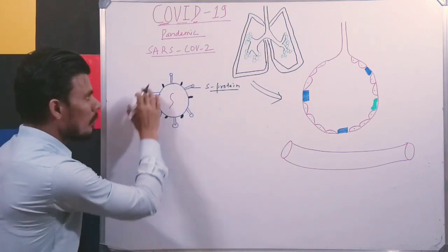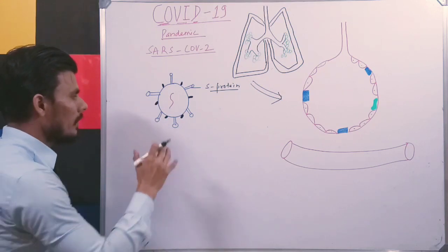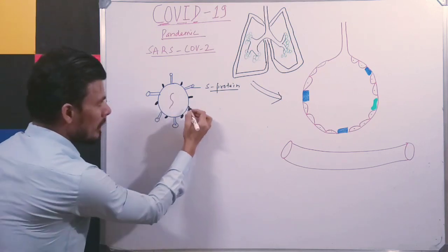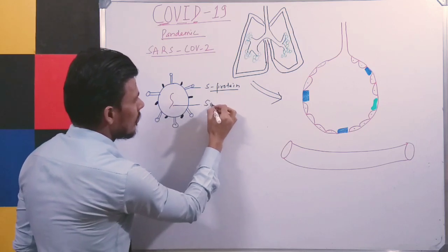And these are the glucose molecules and other protein molecules embedded on the membrane. This is a membrane, and this is a single stranded RNA.